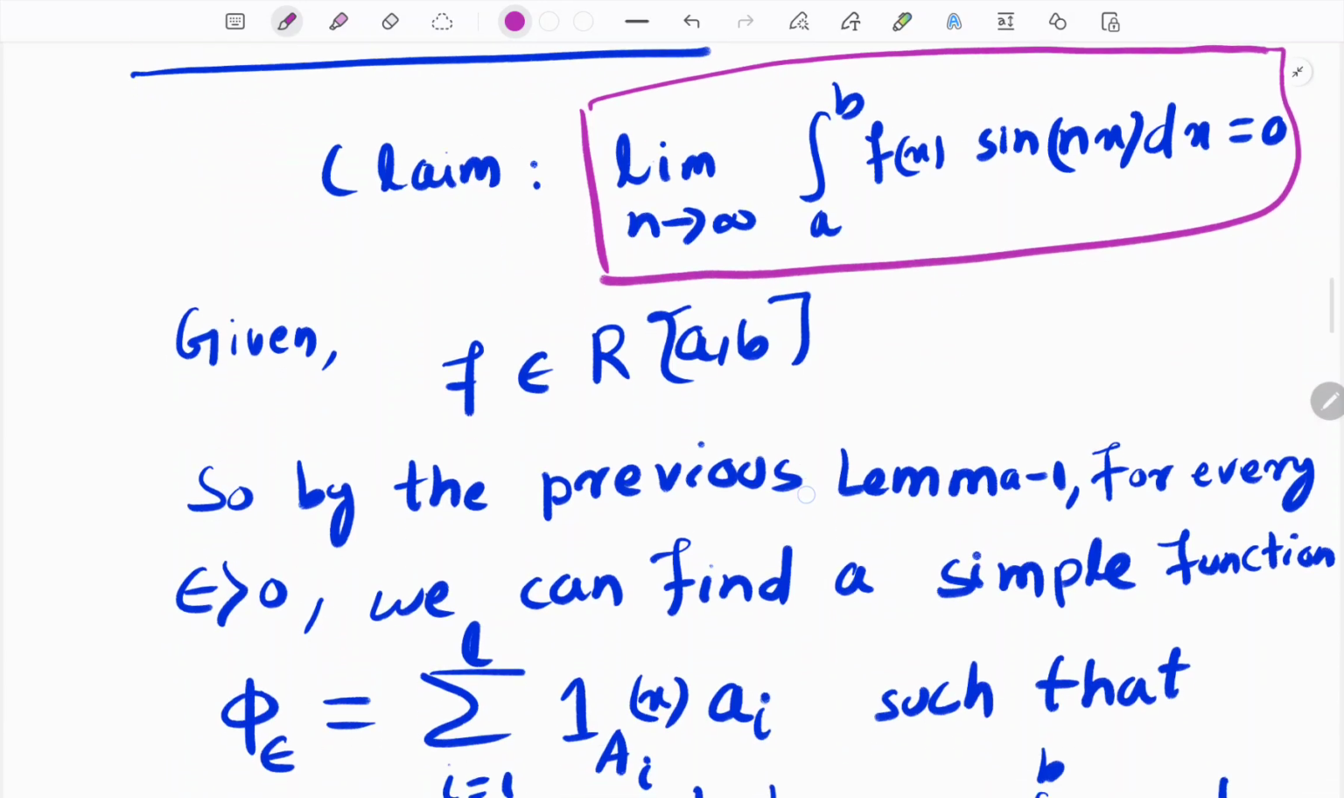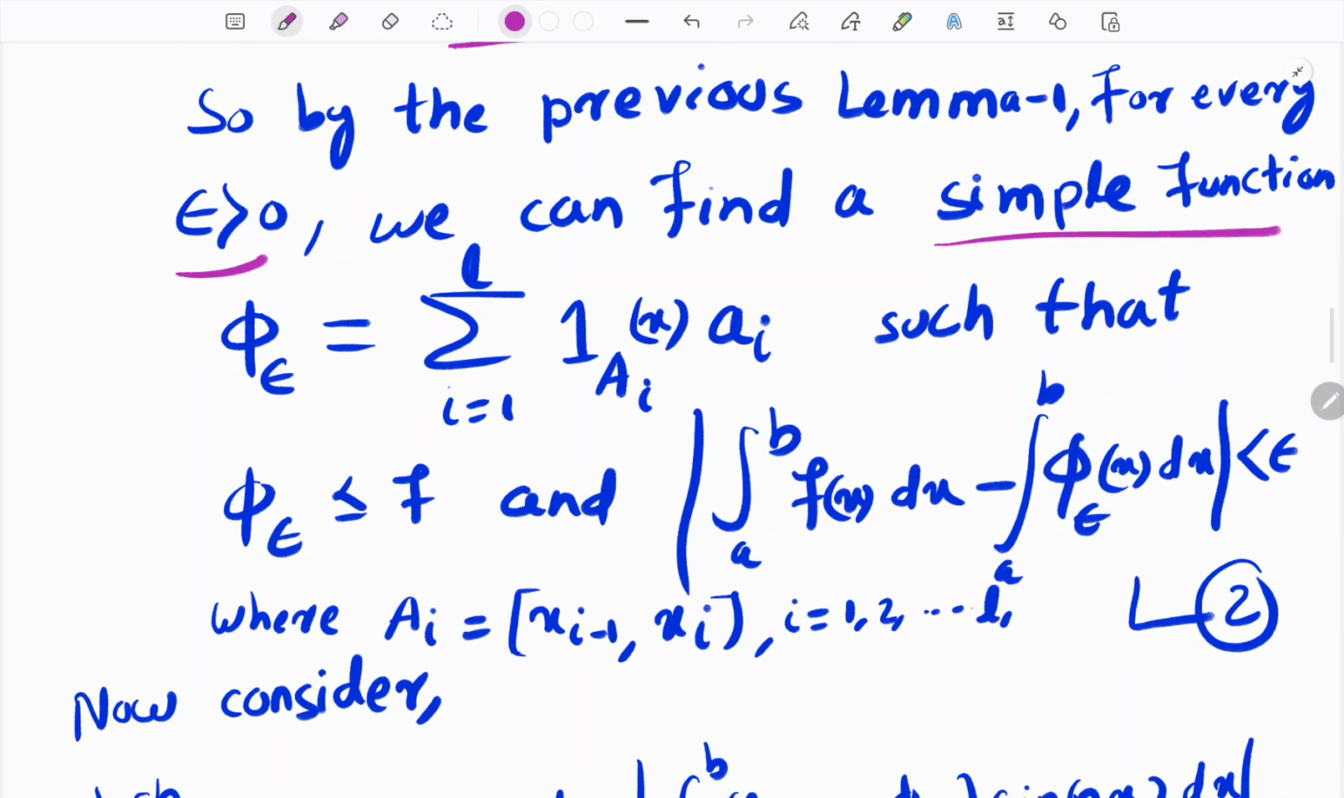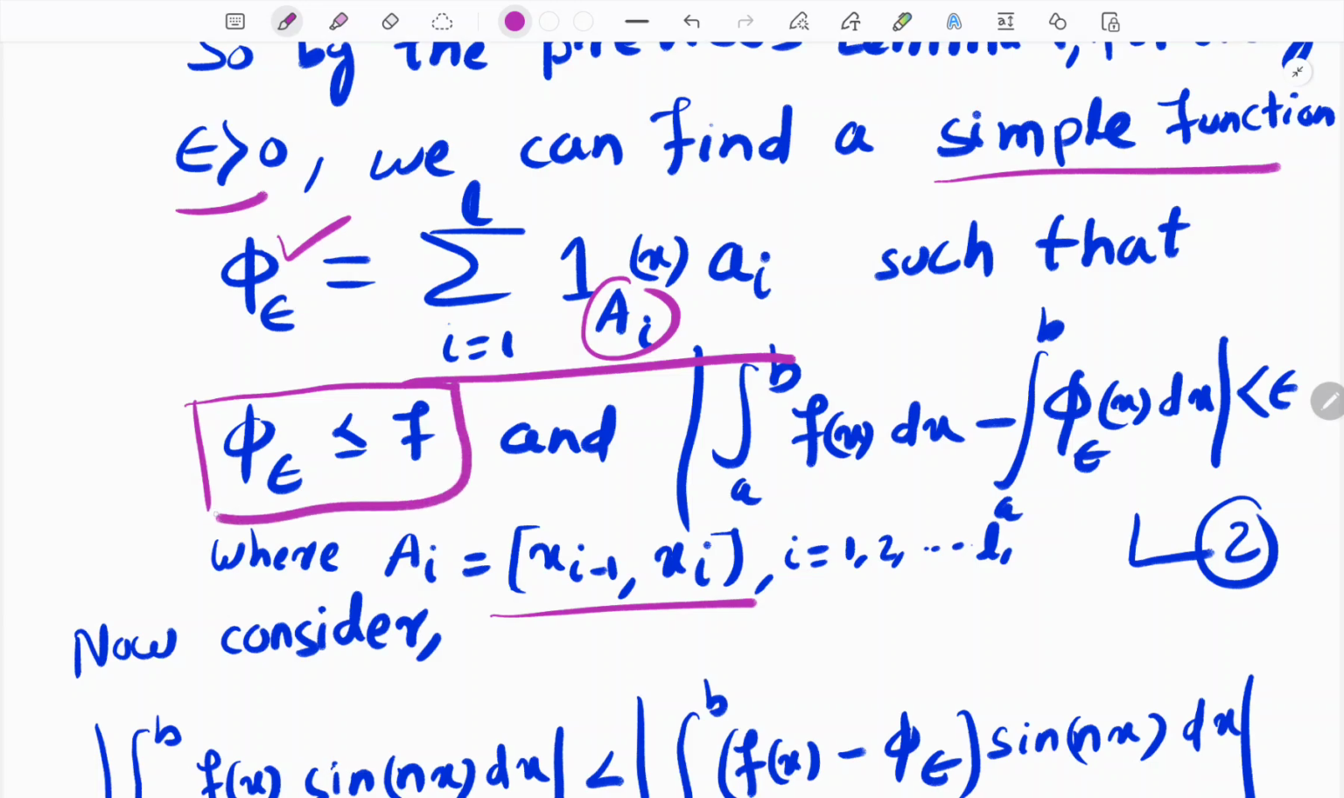Okay, and given that f is a Riemann integrable function. So by the previous lemma, for every epsilon greater than 0, we can find a simple function, nothing but the function constructed from the Riemann lower sum. Let us denote it phi epsilon. It looks this way, where the A_i's are the intervals from x_{i-1} to x_i. And then we know that phi epsilon is less than or equal to f, and the difference f minus phi epsilon is less than or equal to epsilon. These two things will be used.